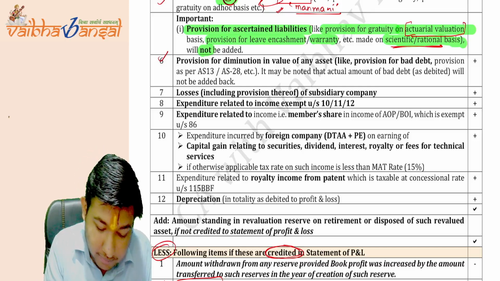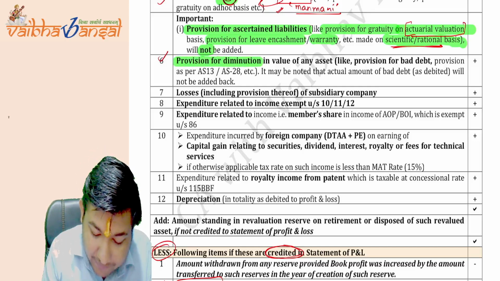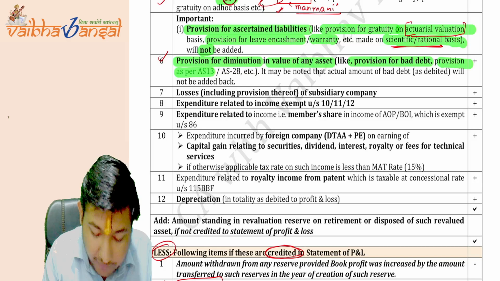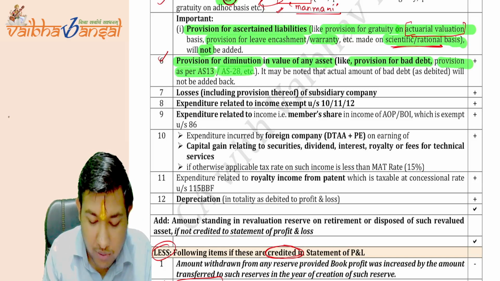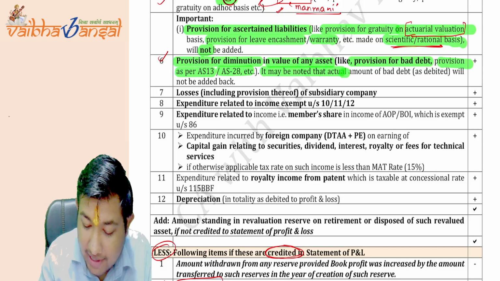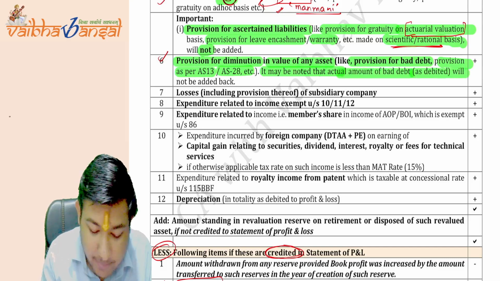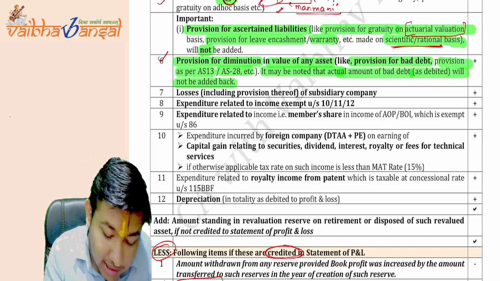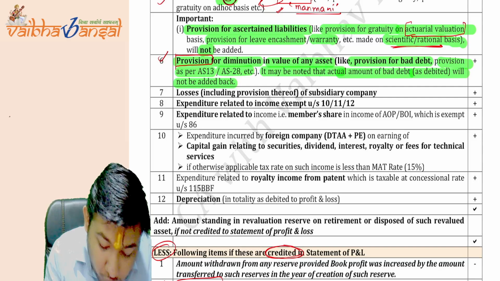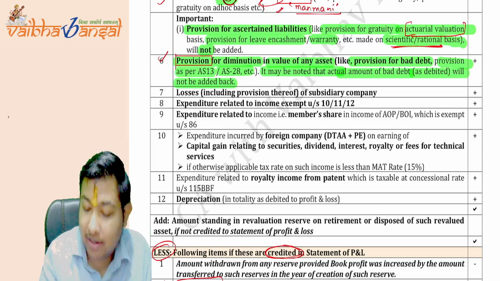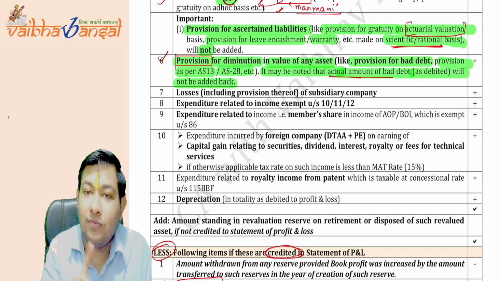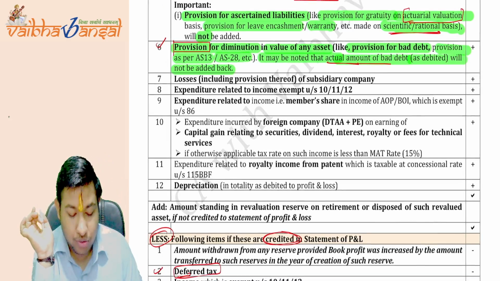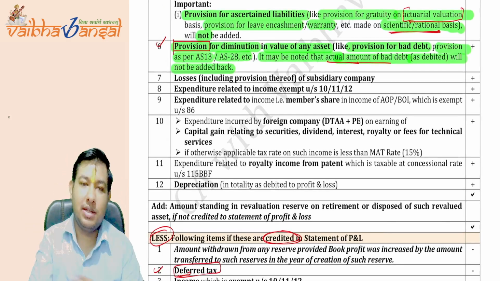Now see. Provision for diminution in value of any asset, like provision for bad debt, provision for AS 13 investment, AS 28. It may be noted that the actual amount of bad debt as debited will not be added back. Actual amount will not be added back. Only the provision which you have made on an ad hoc basis will be added back. Is this clear to you all? Clear. So let's come to the seventh point.